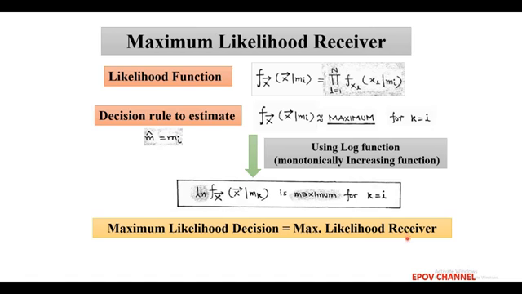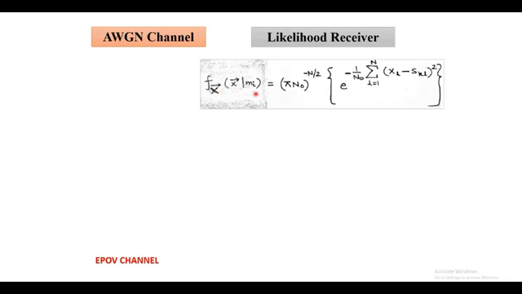Now in a communication system, there is an introduction of additive white Gaussian noise in the channel. In that case, the likelihood function is expressed as the conditional PDF of the received vector x, and it is equal to (pi N0) to the power minus n by 2 into e to the power minus 1 upon N0 summation of the square of xl minus skl, with the limit l equals 1 to n and k equals 1 to m.